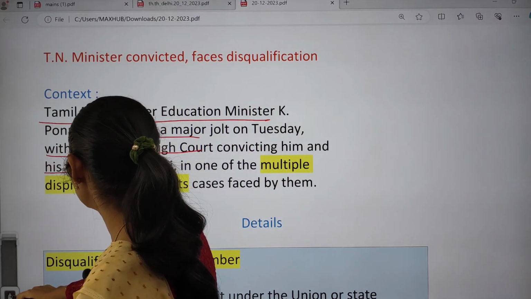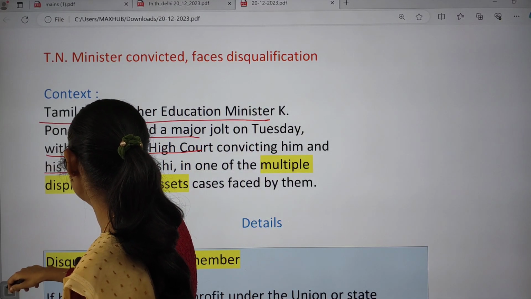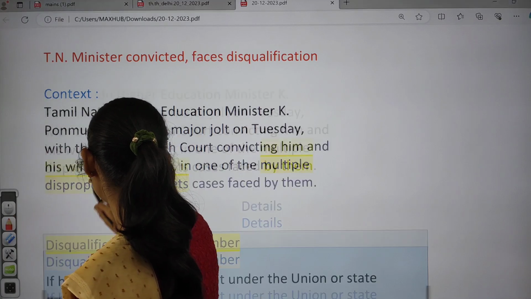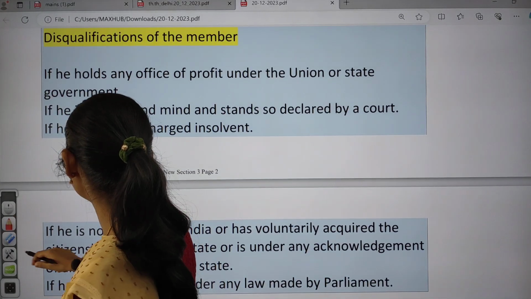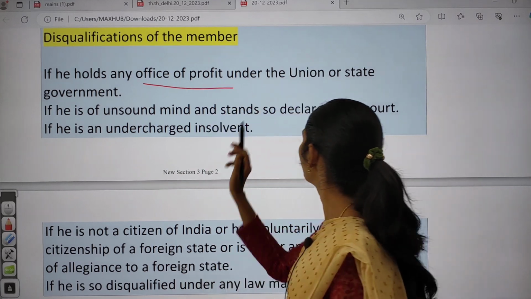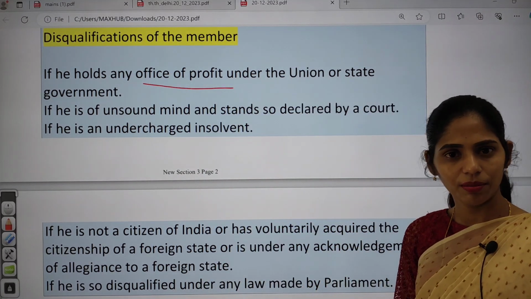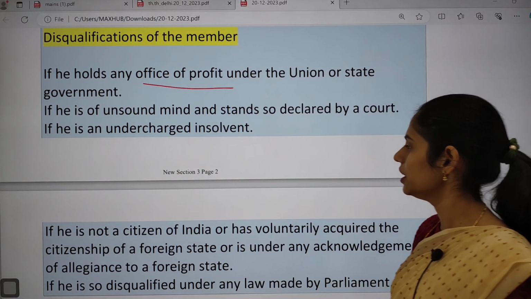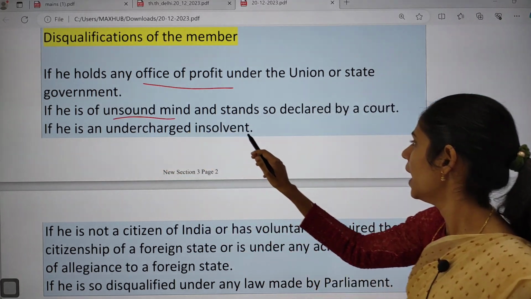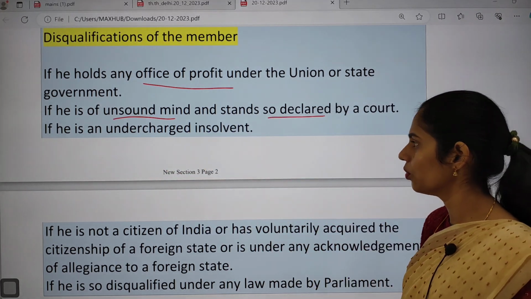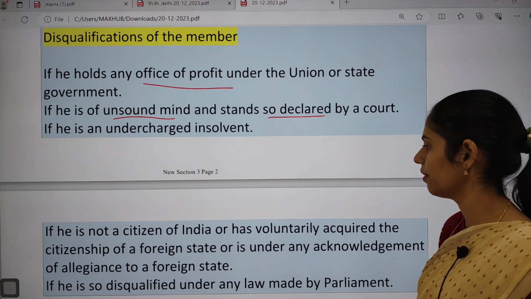If we are talking about the disqualification of a member: if he holds an office of profit under the union or state government, he will be disqualified. If he is of unsound mind and so declared by a court, then also he is disqualified.